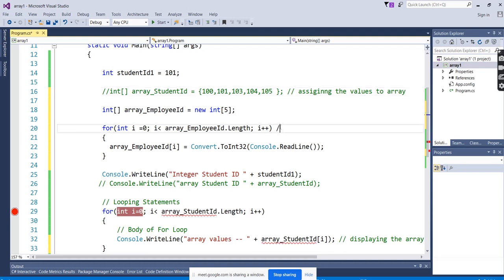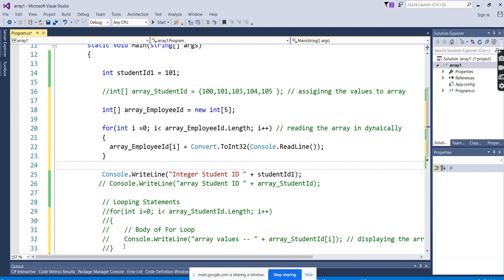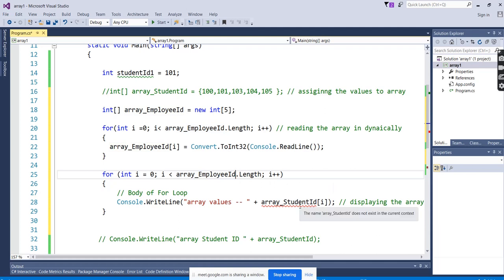What we're doing is reading the values dynamically, and here we display the things.